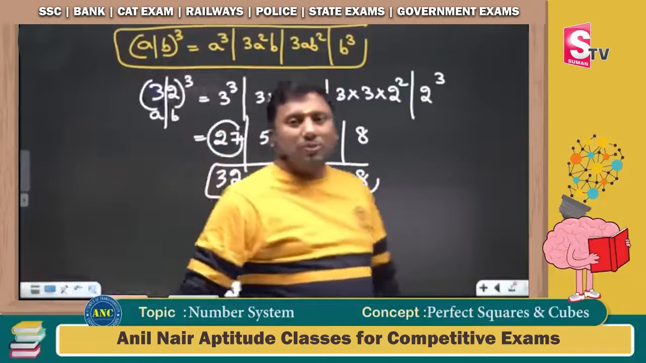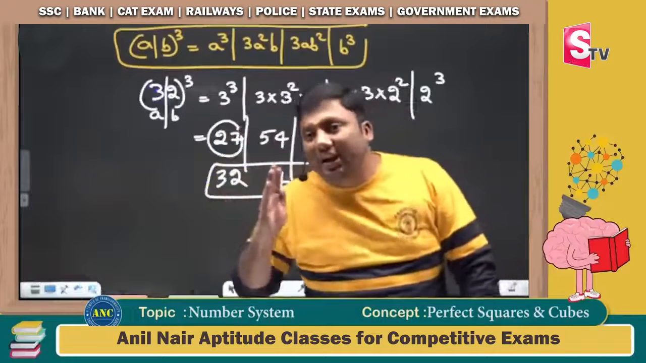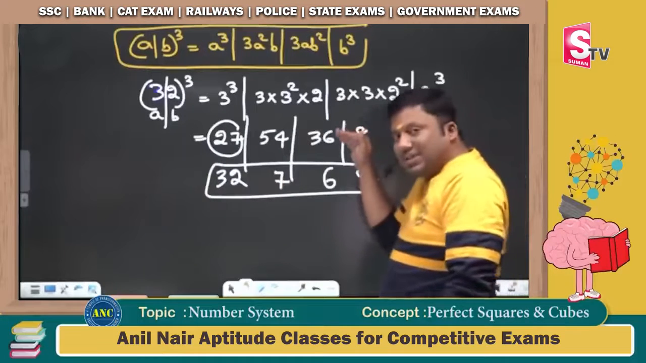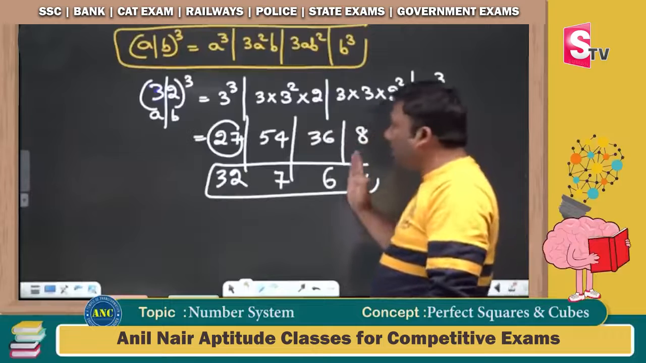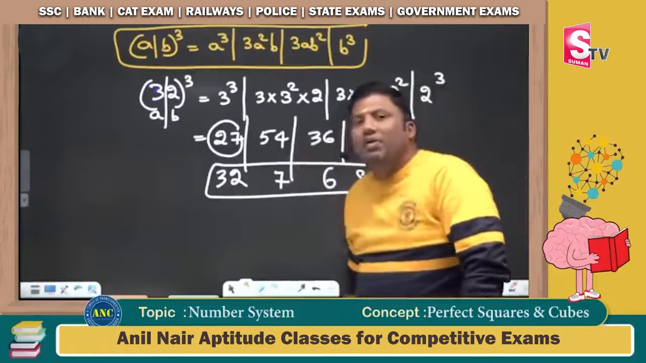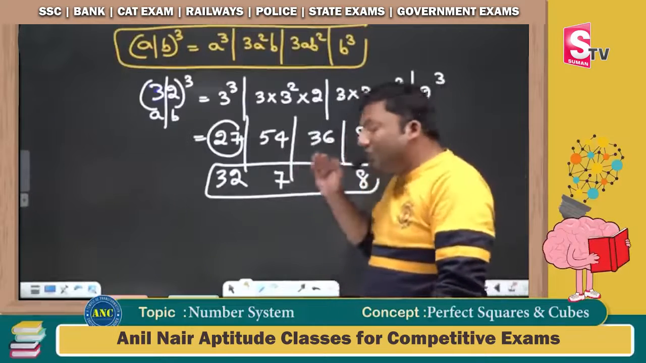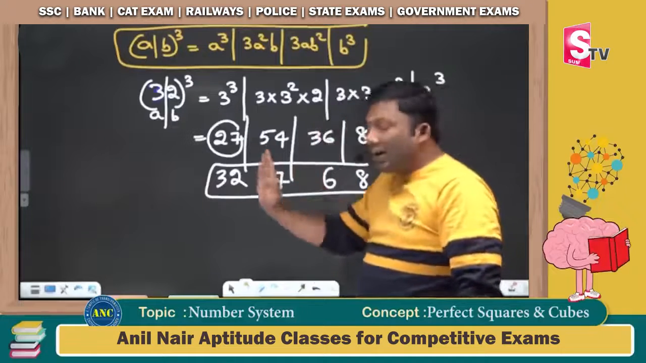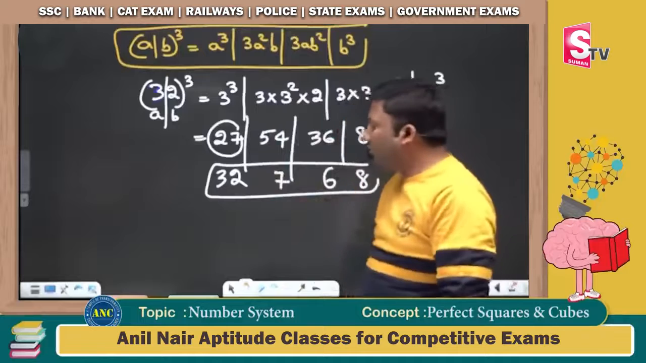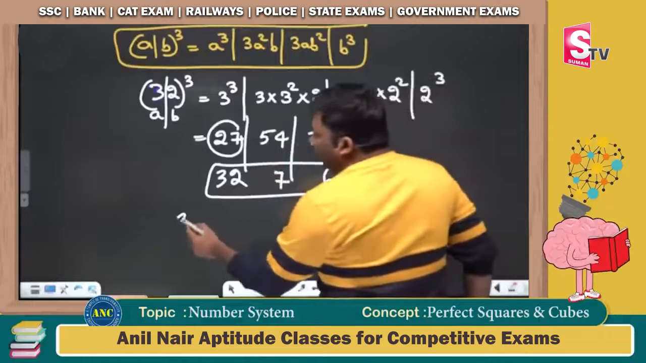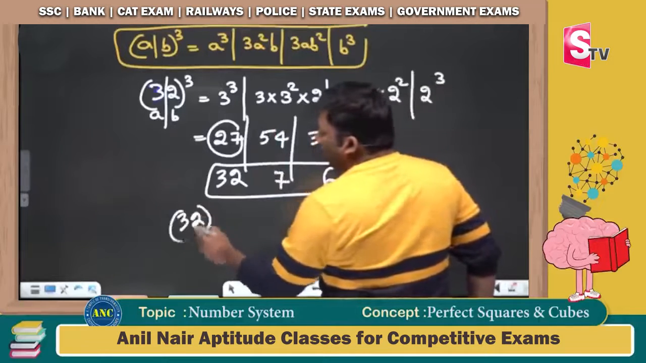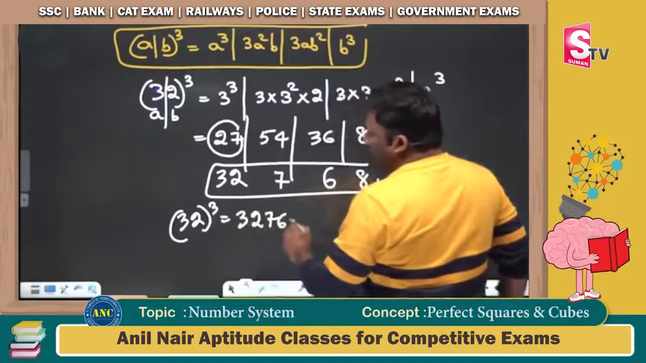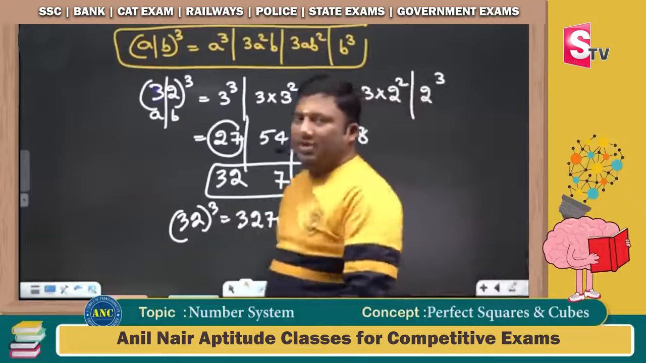Except the leftmost place, in every place write down the unit digit. 8, write down as it is. 36, what is the unit digit? 6, write down as it is. 3 carried. What is 54 plus 3? 57. What is the unit digit in 57? 7. 5 carried. What is 27 plus 5? 32. 32 whole cube is nothing but 32768.